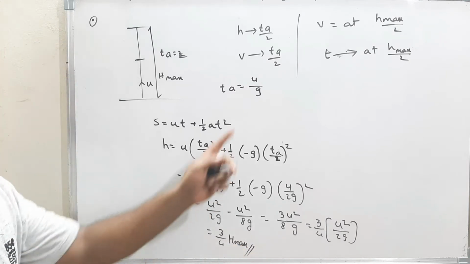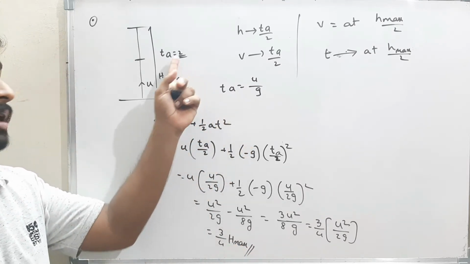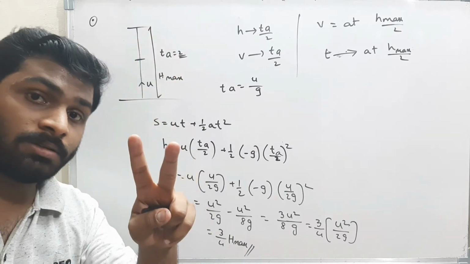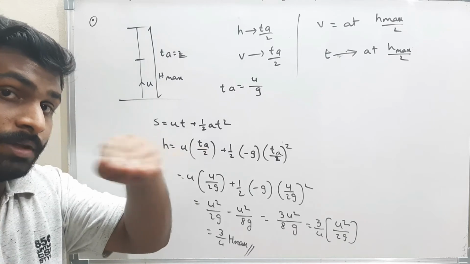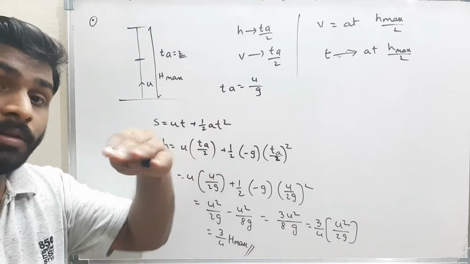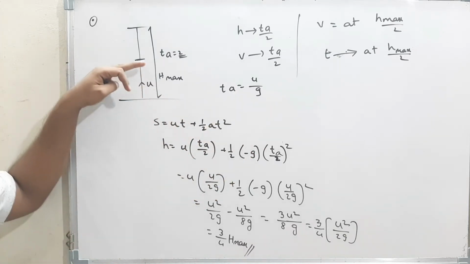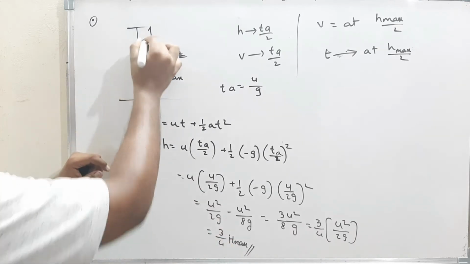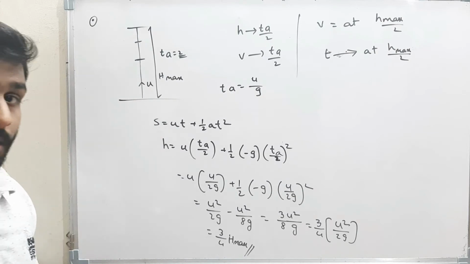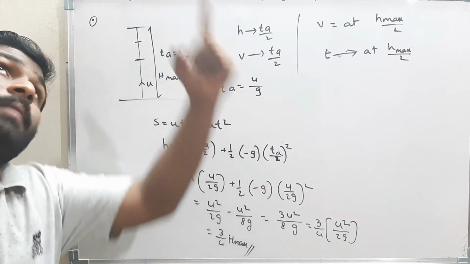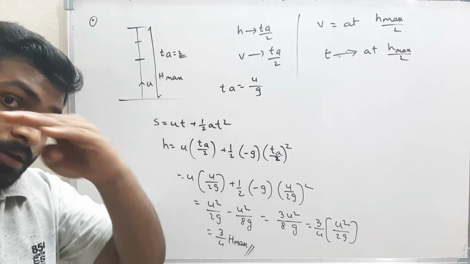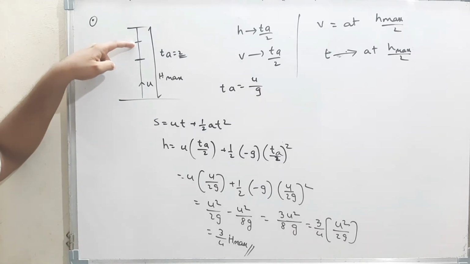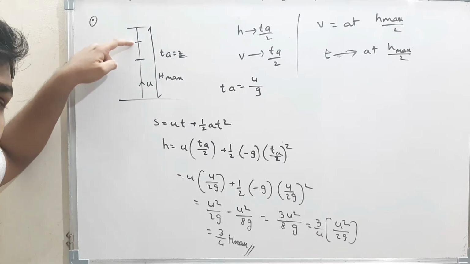Assume the time taken for the body to go to maximum height is 2 seconds. In 1 second, that means half of the time, the body won't be at half of the height. The body will be at 3 by 4th of the height, somewhere here. Observe carefully. In 1 second, the body will be somewhere at 3 by 4th of the maximum height. That means somewhere here. Please be careful.